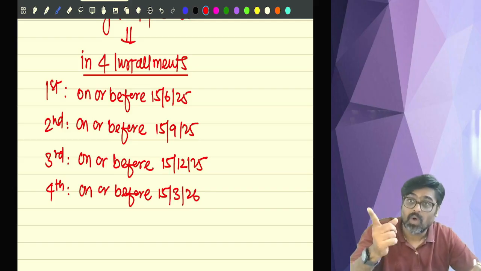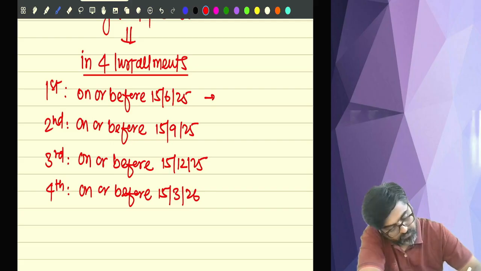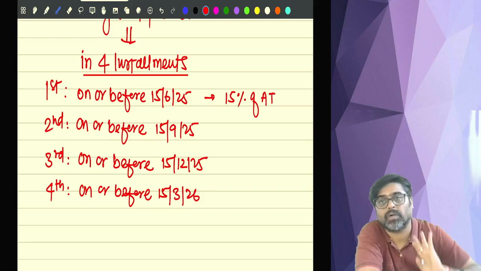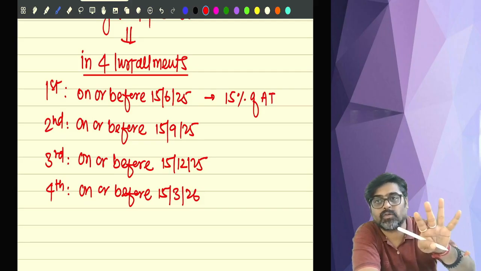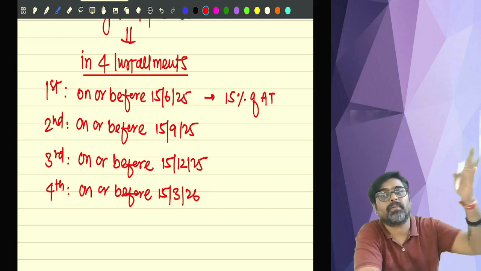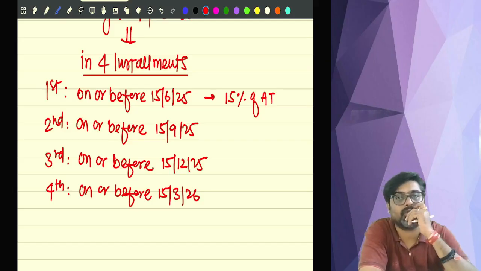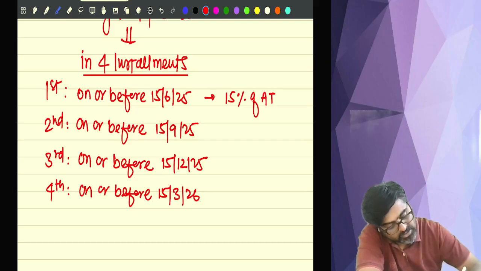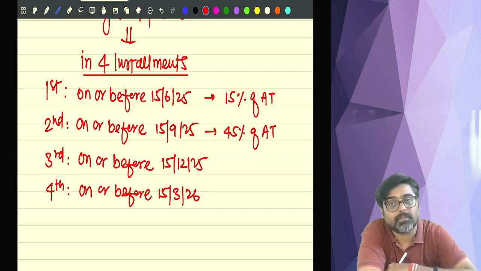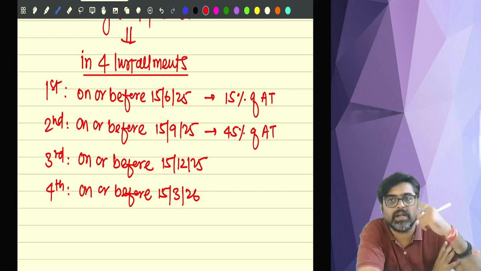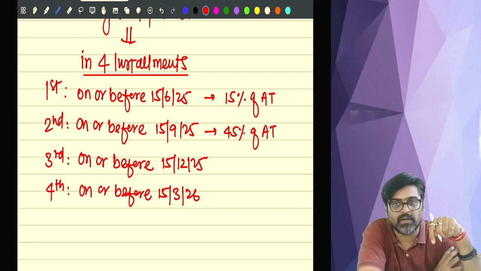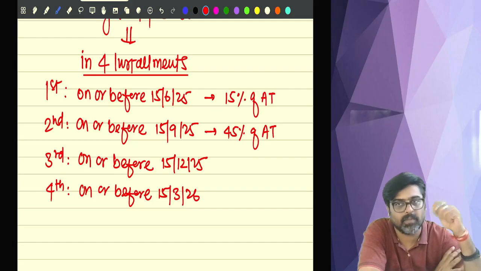But wait, on or before 15th June, at least 15% of advance tax must be paid. So make sure that 15% of your advance tax you are paying on or before 15th June. Make sure that 45% of your advance tax is paid on or before 15th September. It is a cumulative percentage. So you calculate 45% minus the first installment, and the balance will be paid as the second installment.